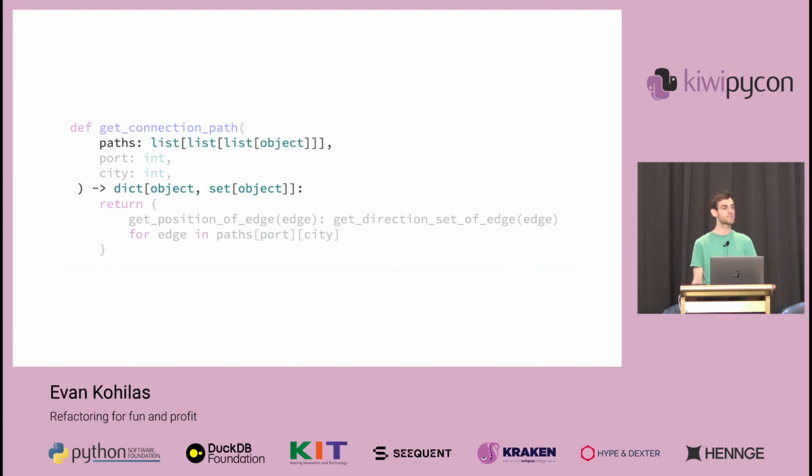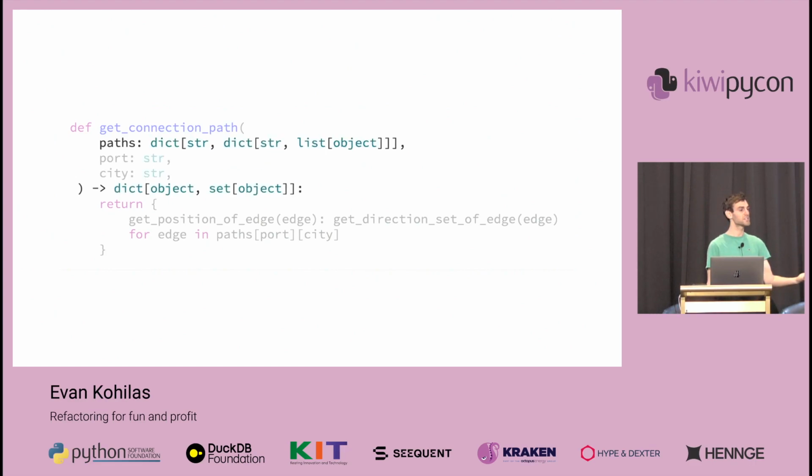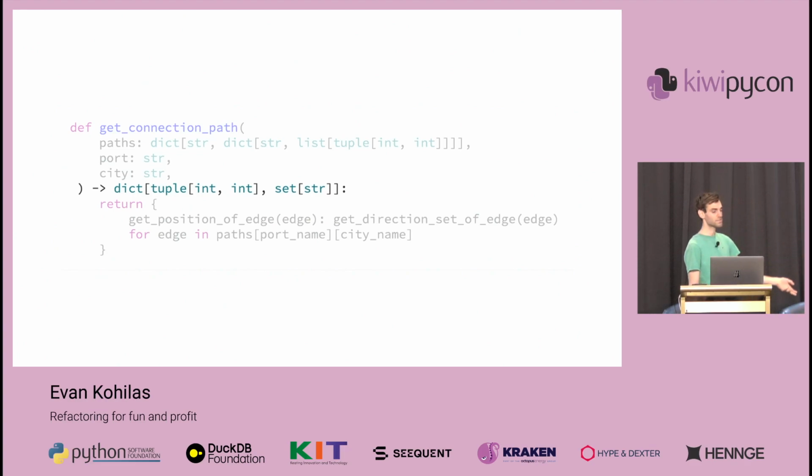And this sucks and isn't helpful because these objects could just be anything. These functions that claim to return positions and direction sets could also just return anything. In fact, or rather the code, lied to you. Port and city are actually names as strings, and paths is actually a nested dictionary. And if I continue to properly fill in these types, there's a much better idea that connection path is actually a dictionary mapping between positions to directions.